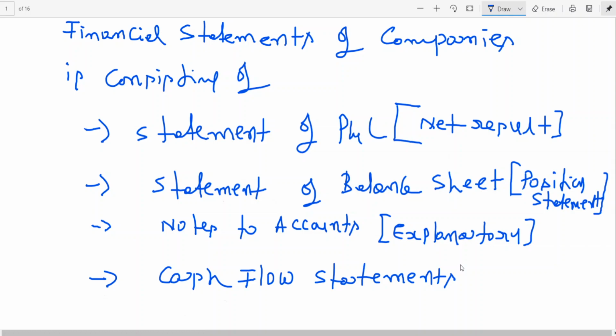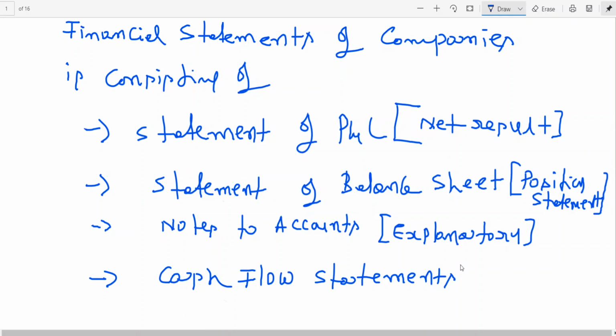Management also needs to know for what purpose cash has been used, and of course the least importance has to be given to what was the change in the cash balance. Once you get from where cash comes, where cash has been used, obviously you'll be getting the balance. This is the reason why we'll be learning cash flow statement.